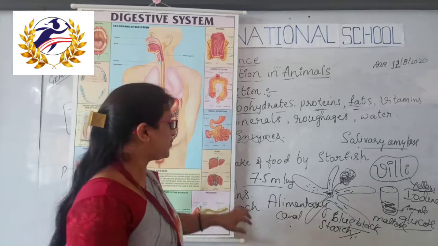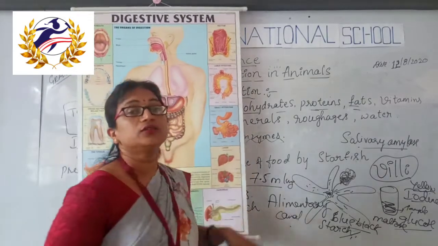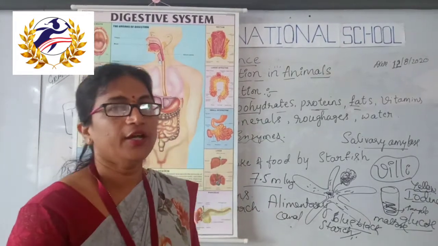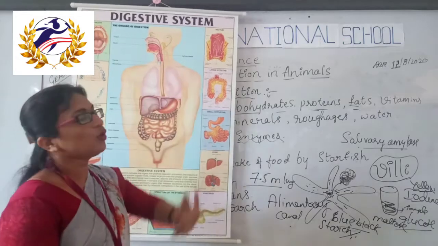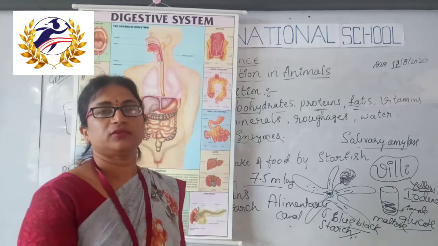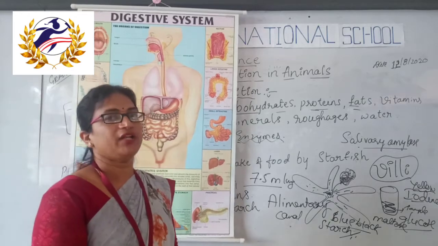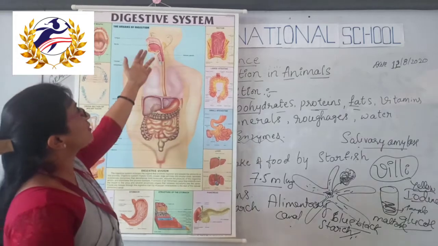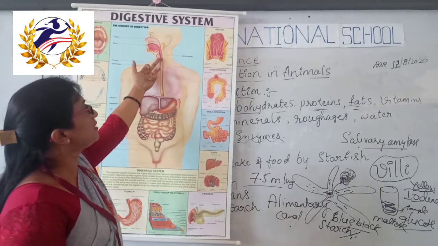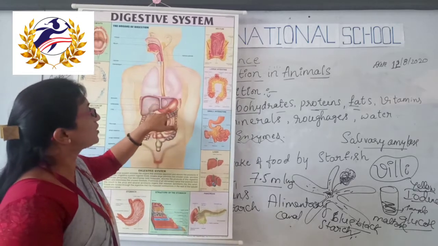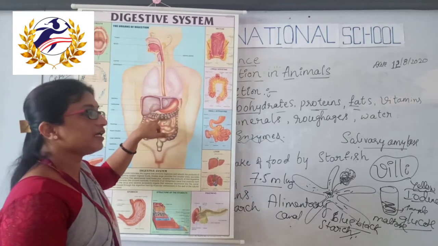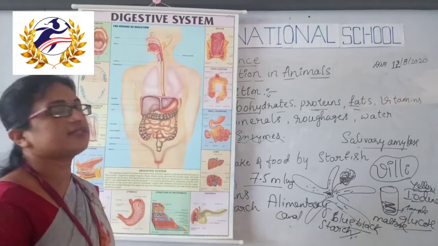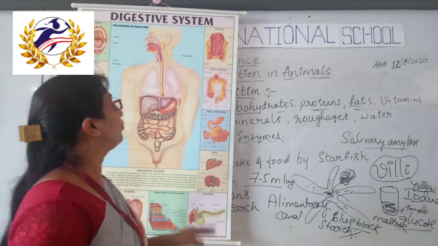And the next concept is how digestion takes place in humans. Apart from gender, we all have the same digestive system. It contains different parts such as the mouth, food pipe or esophagus, stomach, liver, pancreas, small intestine, large intestine, rectum and anus. These are the different parts involved in the digestion of human beings.